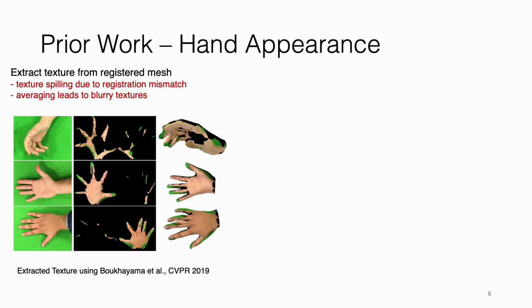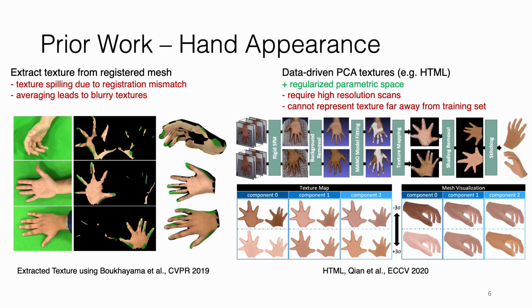Hand appearance capture has only recently received some attention. A naive approach is to register the mesh and copy the partial texture from the image observation. However, this produces texture spilling and blur due to slight registration misalignments. Another solution is to use a data-driven model of texture space. This regularizes the space for optimization, but this requires high resolution scans of hands and it cannot capture hand appearances that are far away from the training set.